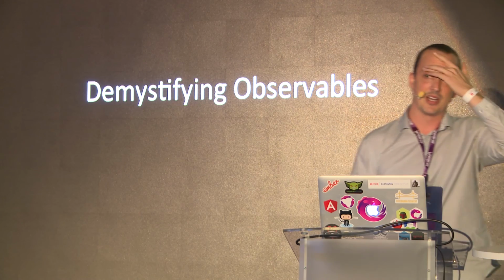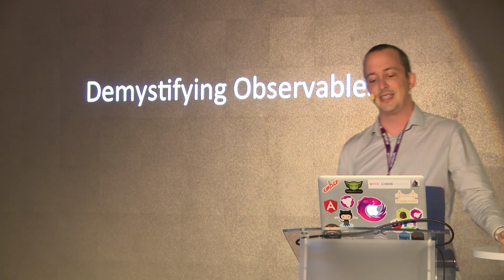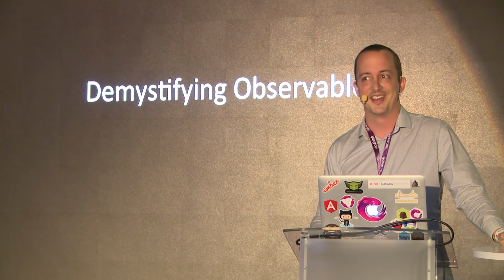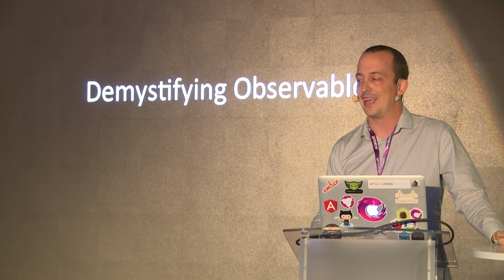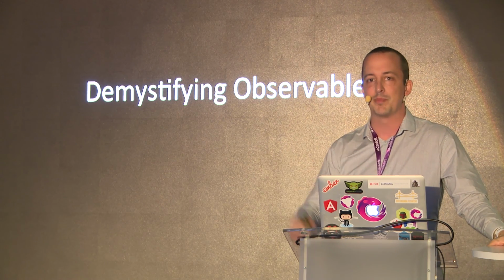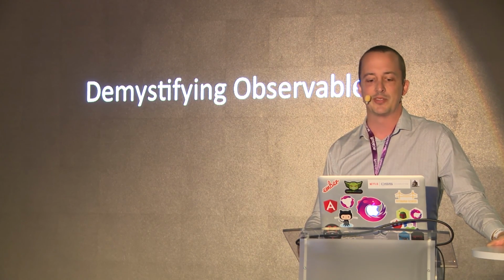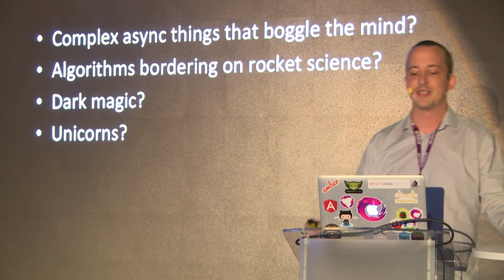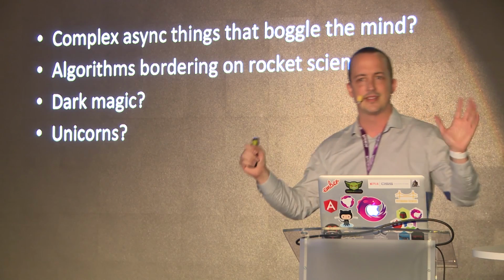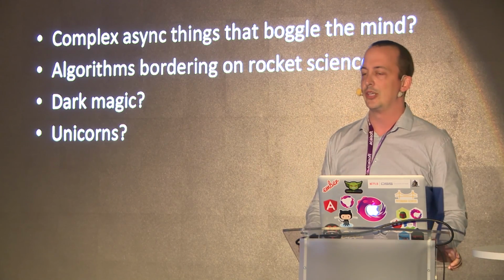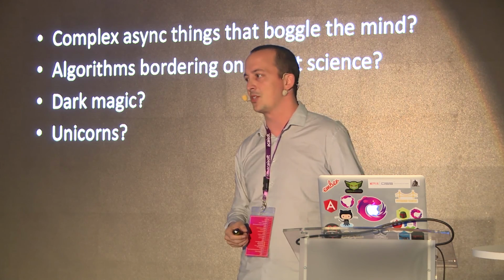So the next thing I want to talk about in this talk is demystifying observables. Observables are a class. You new one up. It's got all these methods on it. If it has that many methods on it, it must be doing something amazing, right? So what's inside of observables? Complex async things that boggle the mind. Nope, I wrote it. I'm not that smart.